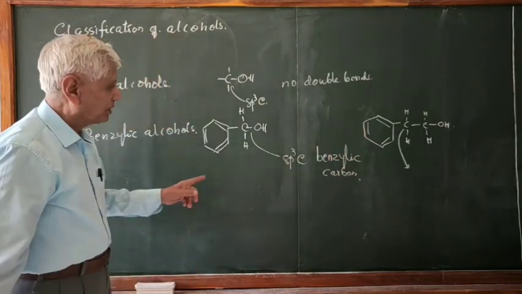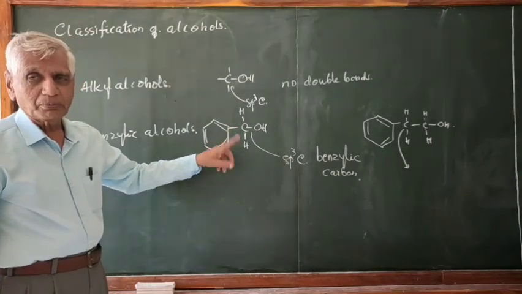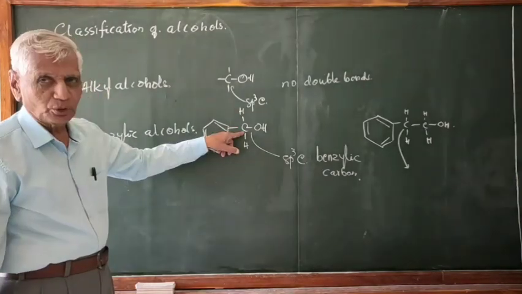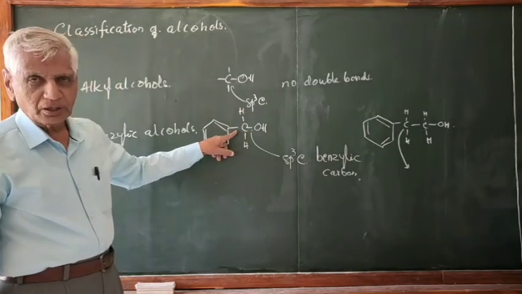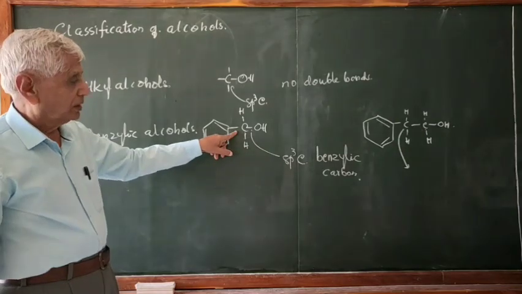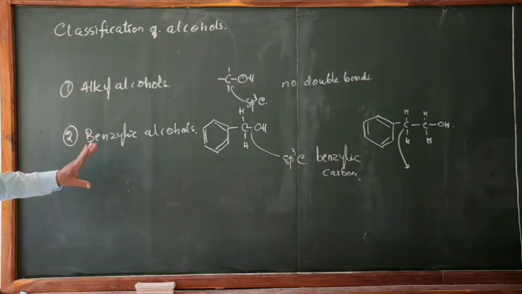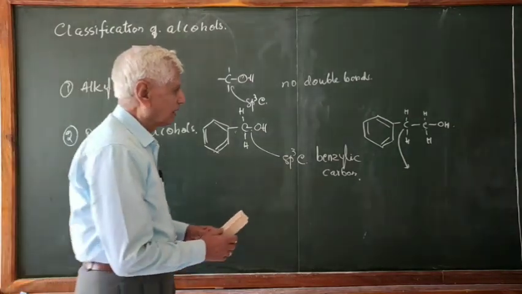And therefore, the benzylic alcohol is the one where the OH group is connected to a benzylic carbon. And this benzylic carbon is an sp3 carbon, as you know, because it is connected to 4 different bonds as per the tetrahedral configuration. Hence all these compounds are called benzylic alcohols. You can give many examples. Now this benzylic alcohol,